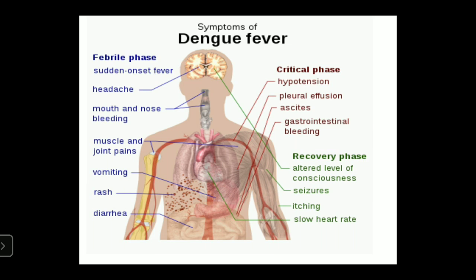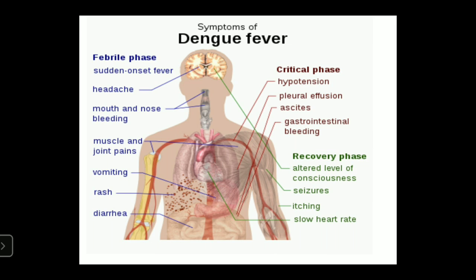In the critical phase, it causes increasing hematocrit value and edema, gallbladder swelling, enlargement of liver, and also decreases the platelet count and loss of plasma volume.